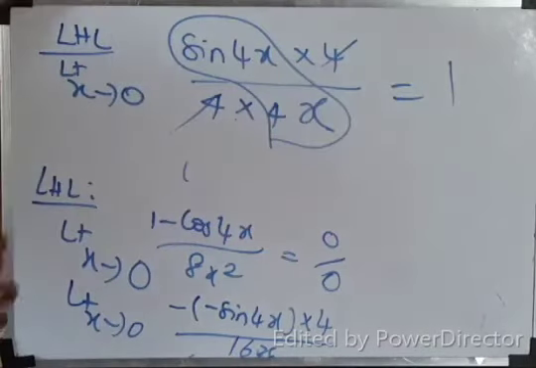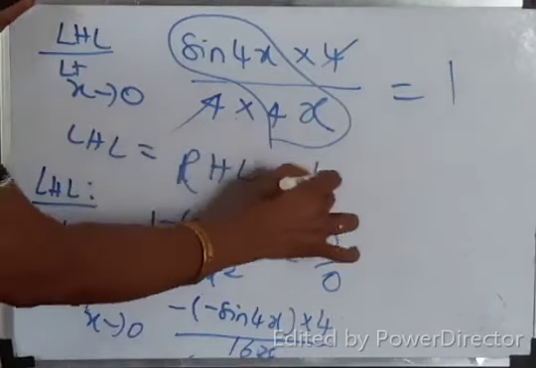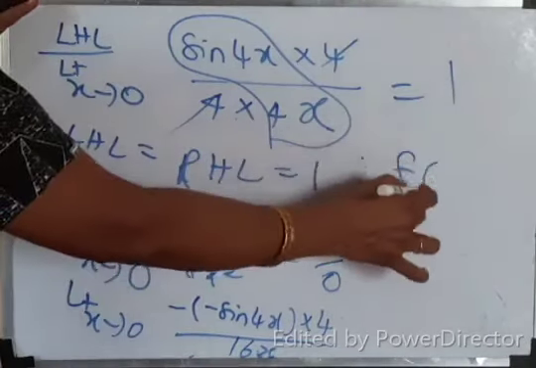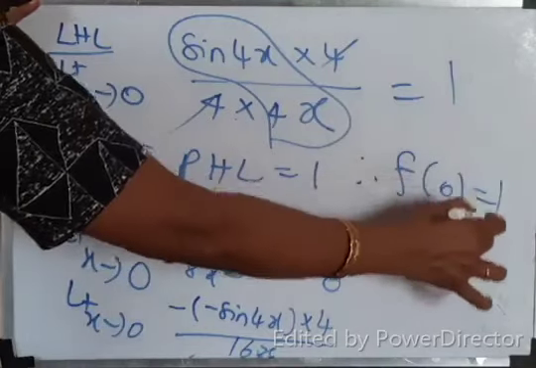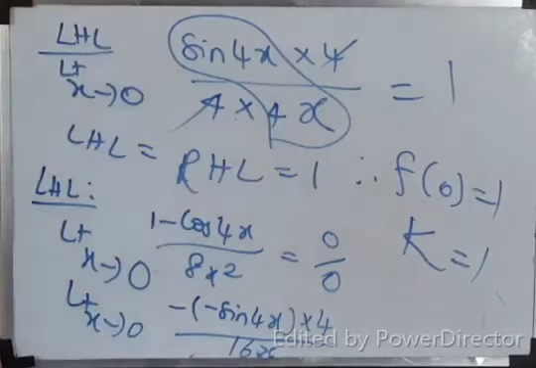So the answer is 1. So LHL equal to RHL equal to 1. Therefore f of 0 also 1 implies k equal to 1. Yes, f of 0 is also 1, which is equal to k equal to 1.